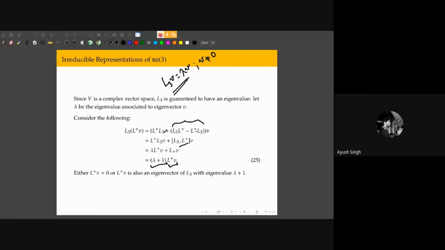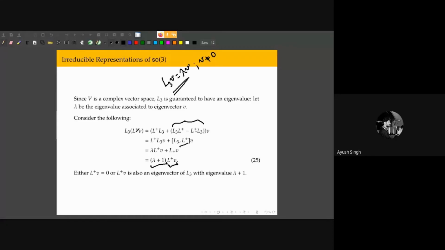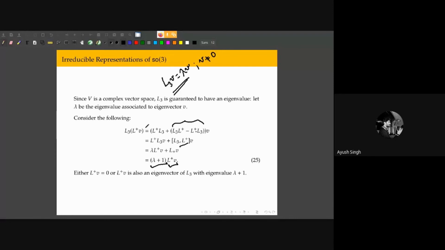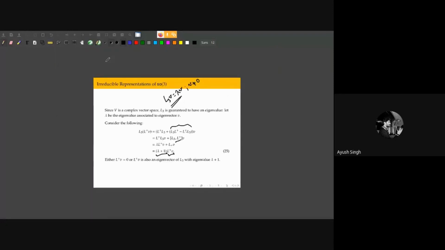So if the L plus operator does not destroy our vector V, then it raises the eigenvalue of our vector by 1. This is a consequence of this commutation relation. And from this other commutation relation, you can probably guess what we're going to do next.